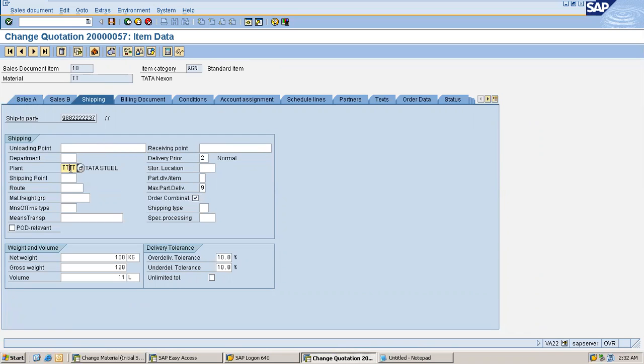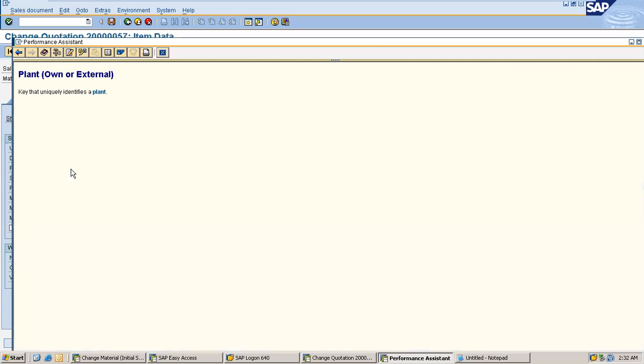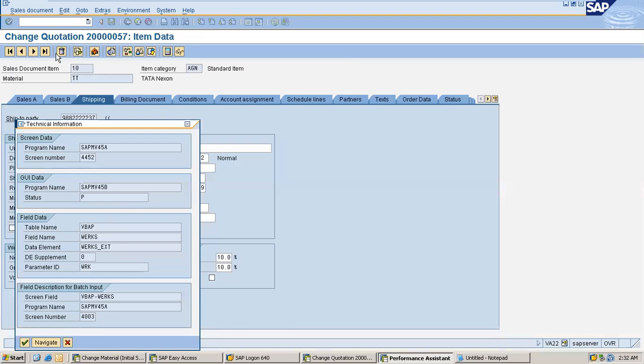Place the cursor here, go to the F1 option, then you see technical information. If you click on technical information, you get all the technical information of this field. See, you have the program name SAPMV45A, the screen number, and the table name.